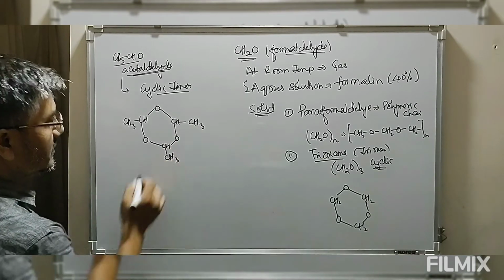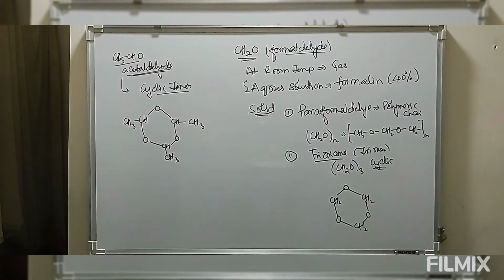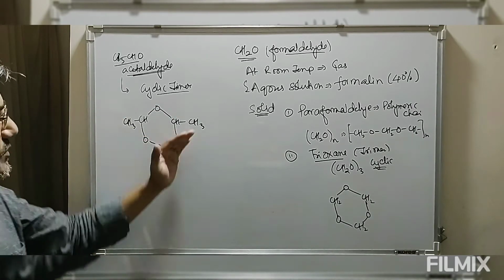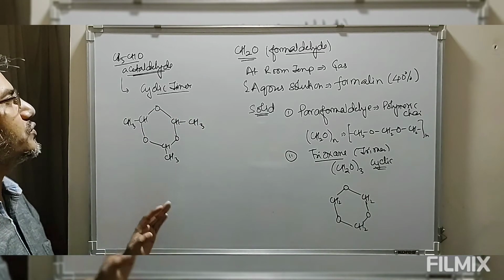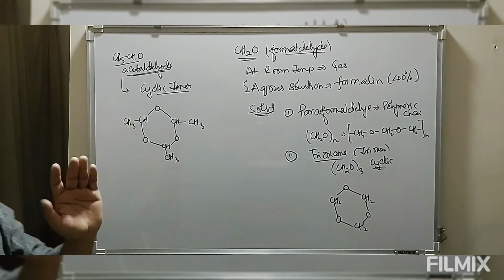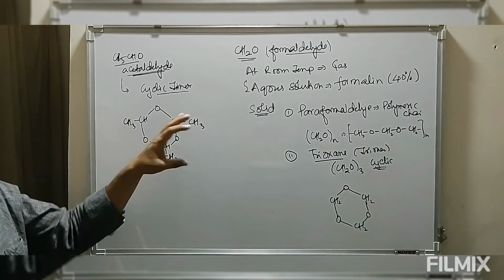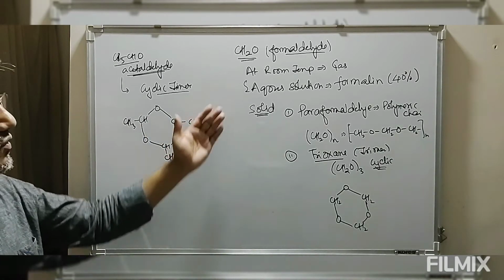This is the cyclic trimer of acetaldehyde. It is a high boiling substance, and if we heat it, it breaks down to give acetaldehyde, which can be used.